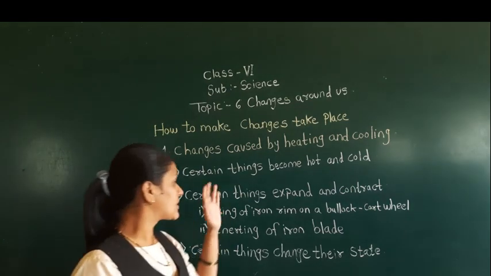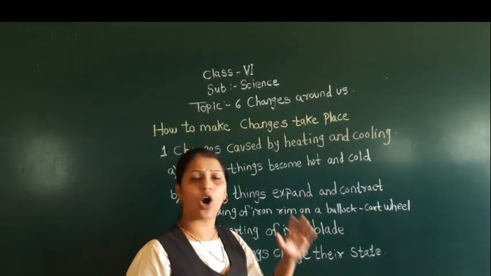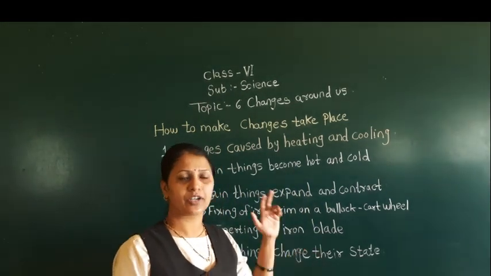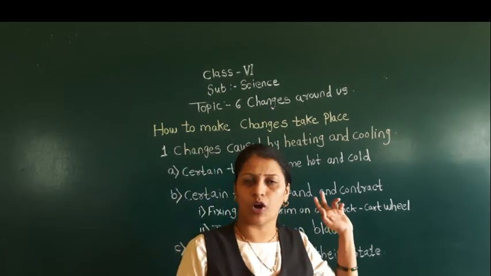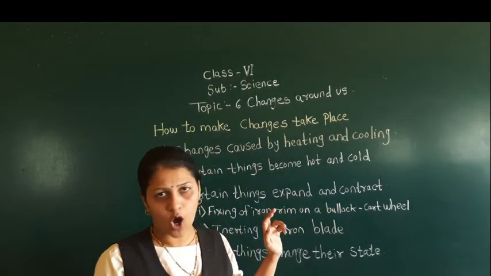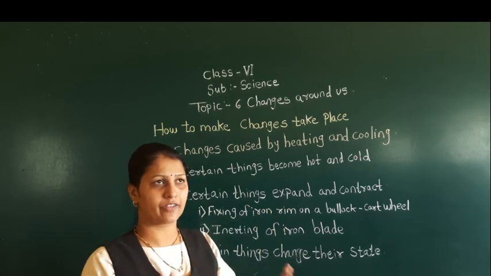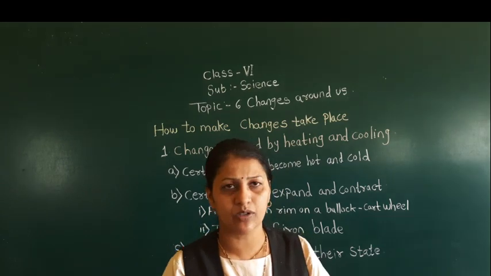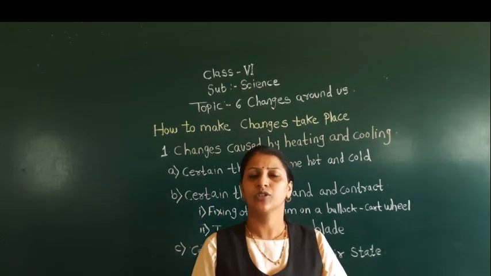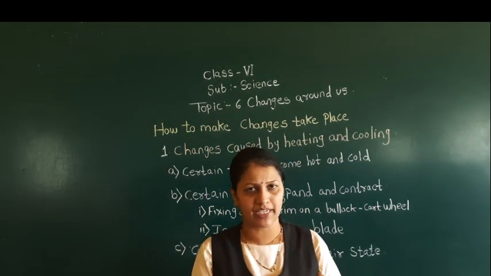So certain things become hot on heating. The best example is water. When you heat water, it becomes hot. Am I right? And after some time, if you keep that water aside, you can find it will come to normal temperature.